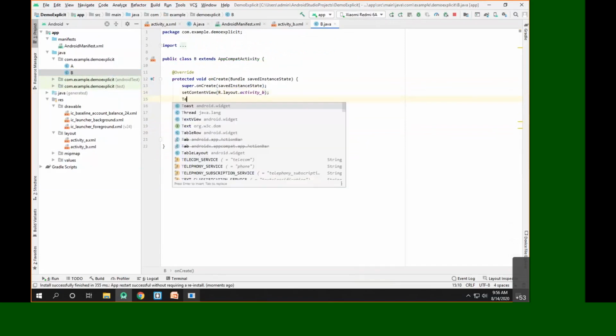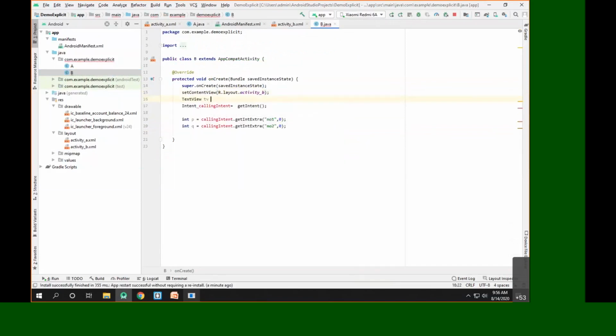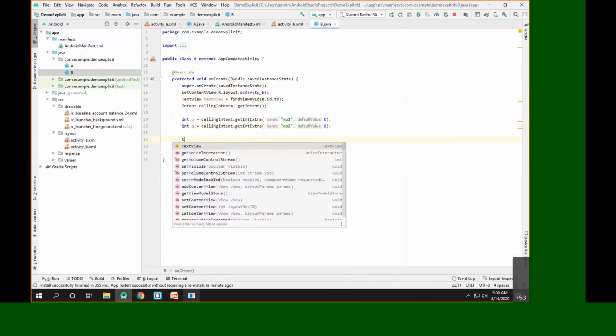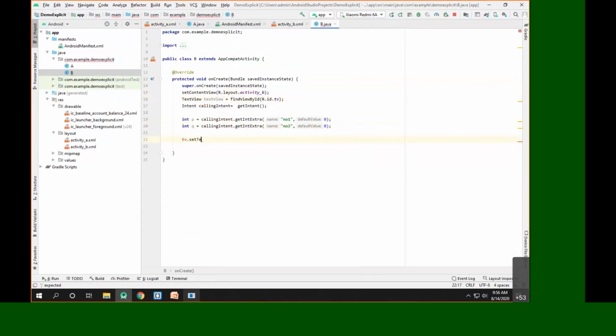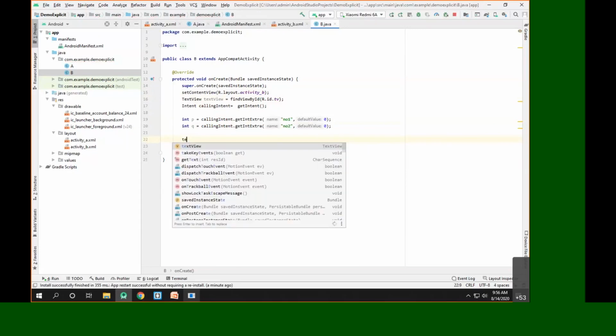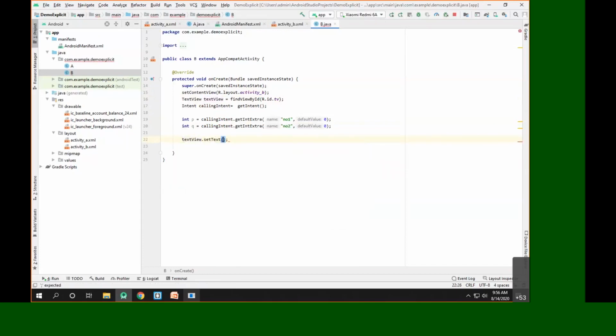So I can say TextView tv is equal to findViewById, R.id.textView, and simply I can write tv.setText as P plus Q. Since its value is an integer, let me check if it automatically converts it or not. Okay, so let's try to rerun it.